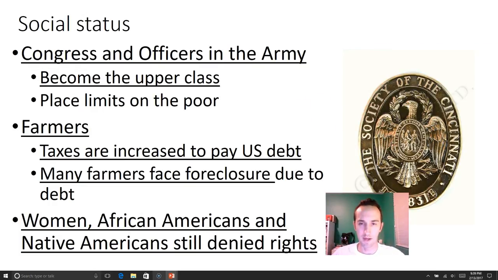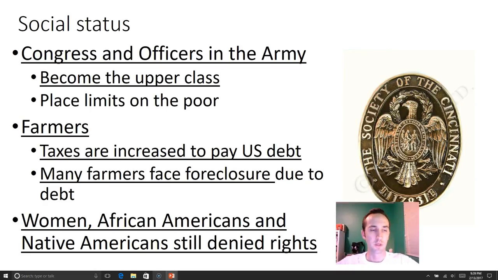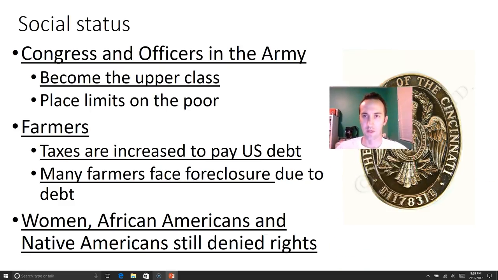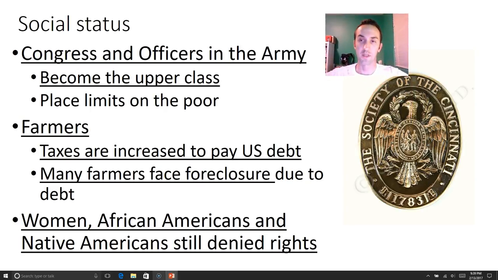If you were higher level in the army, you did get better. If you were in Congress, or if you were an officer in the army, now you're the top status. Without royalty, you are the top now. And so the officers become the upper class. And so they form their own little fancy society, the Society of the Cincinnati, which is based on that old Roman soldier that was able to fight very, very well. And then when he was done fighting, he went back to being a farmer. So it's the whole idea of these guys putting their swords down, and now they can become farmers.